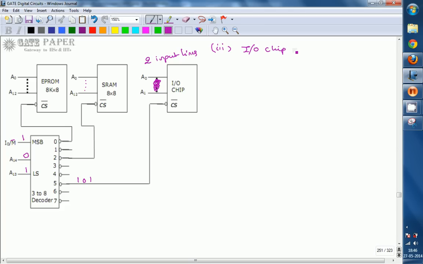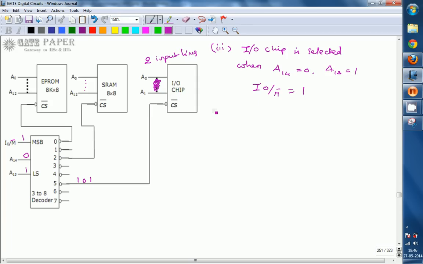The IO chip is selected when A14 is equal to 0, A13 is equal to 1, and IO/M bar is equal to 1. IO/M bar equal to 1 means the input output, that is IO devices, are going to be enabled. Whenever it is 0, that is related to the memories, so the SRAM and EPROM are going to be enabled. Whenever IO/M bar is equal to 1, it is going to be enabling the IO chip.